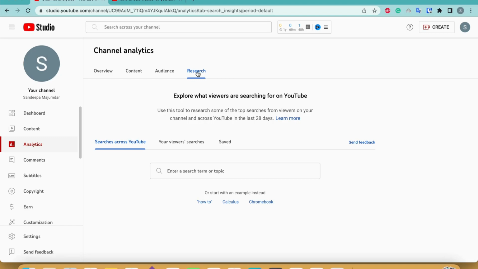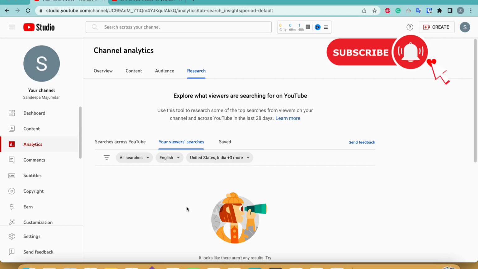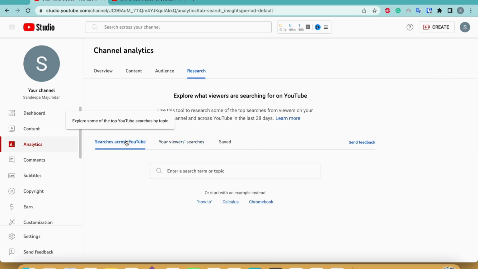So let's look at how we can look for these high search volume and low competition keywords. The first thing you need to do is click on this tab, searches across YouTube. You see, YouTube is already telling you what kind of videos you should make. You also have this option to check your viewers' searches, but right now they don't show this for me because I'm still a very small YouTuber. Hopefully I'm going to grow one day, and then I'm going to get all this other information. But for now, I'm just going to stick to searches across YouTube.